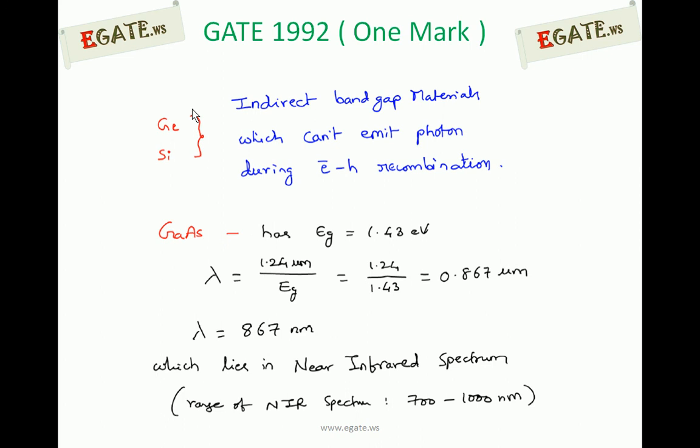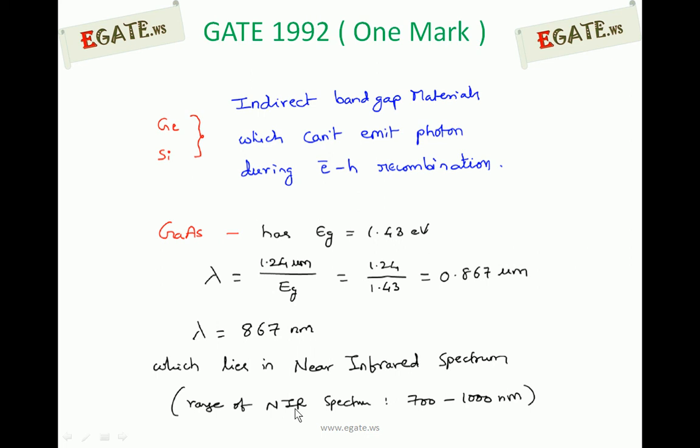We know the relation between energy gap and wavelength. Lambda is the wavelength, and lambda is equal to 1.24 micrometer by Eg, where Eg is the energy gap of that material. Gallium arsenide has an energy gap of 1.43. So the wavelength of gallium arsenide is 1.24 by 1.43, that is 0.867 micrometers. This 0.867 micrometers of lambda falls under the near infrared spectrum.